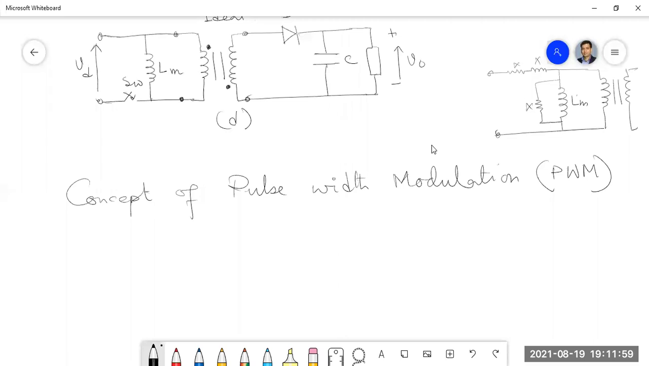Okay. Now, what is PWM? You have already seen that the control of the switches generally we accomplish through the PWM controller. There are other techniques as well, but PWM has special advantages. Now, how we actually implement the PWM in the circuit, that we should understand clearly.